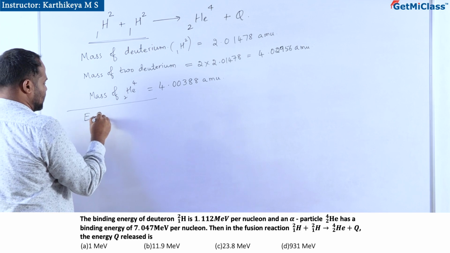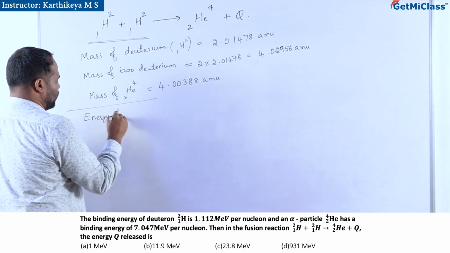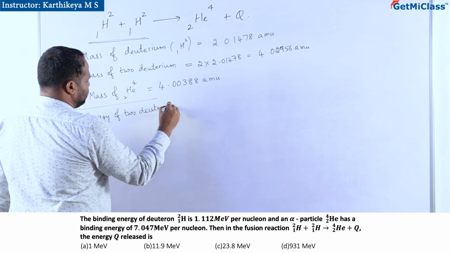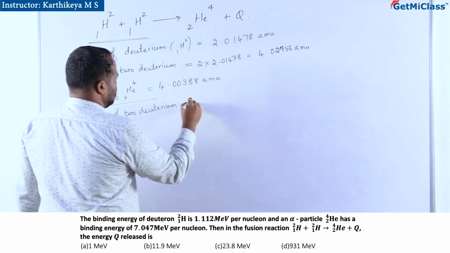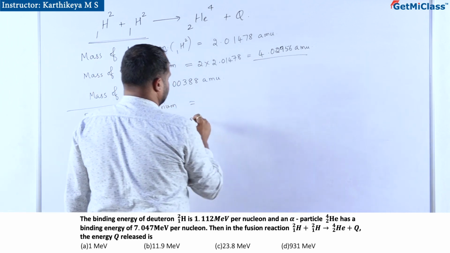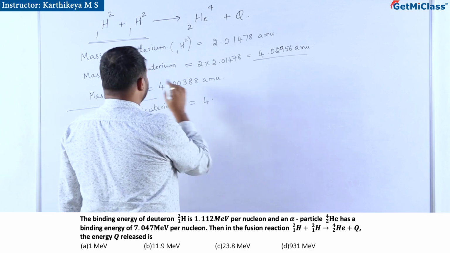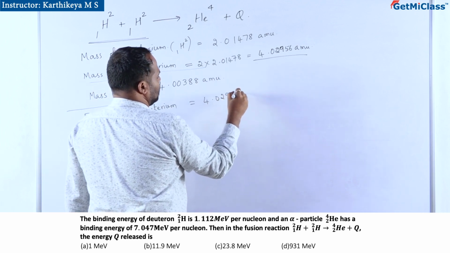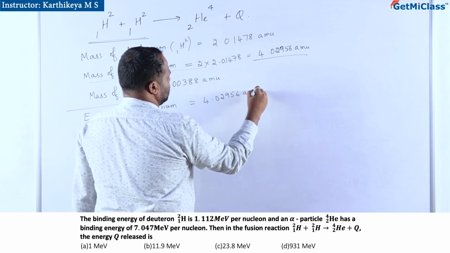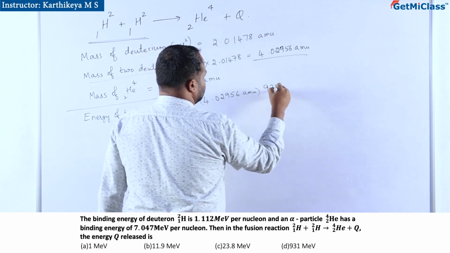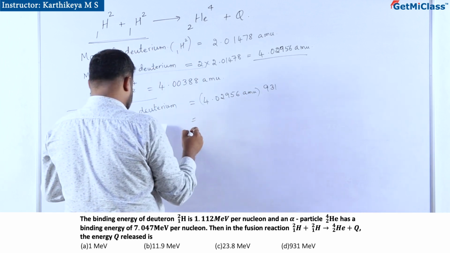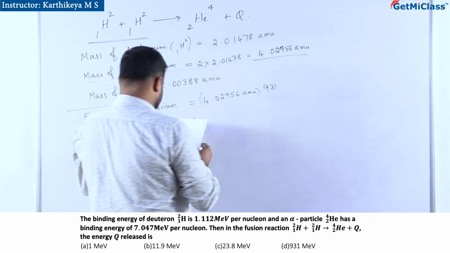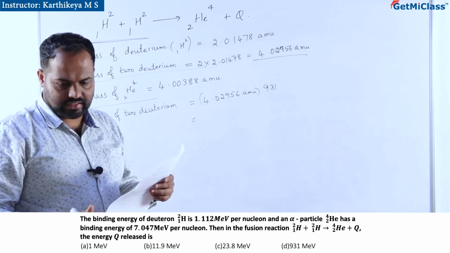Now the energy of the reactant side, that is energy of 2 deuterium. This is the mass in terms of atomic mass units for deuterium, that is 4.02956 atomic mass unit into 931. Okay, they have given the binding energy here.